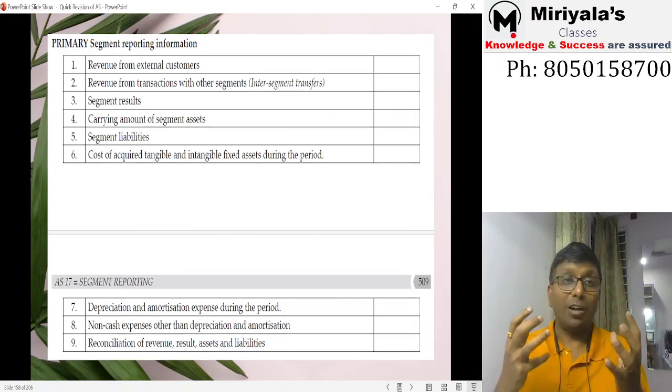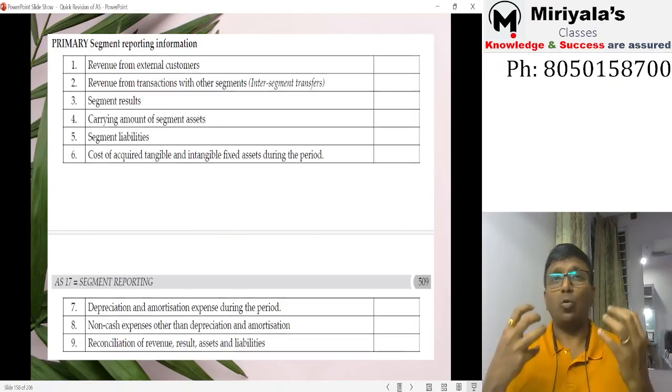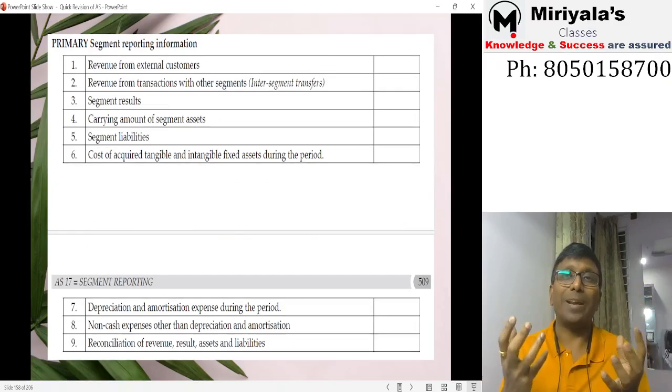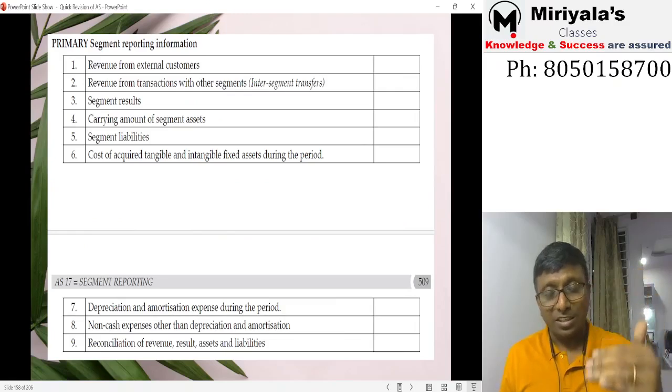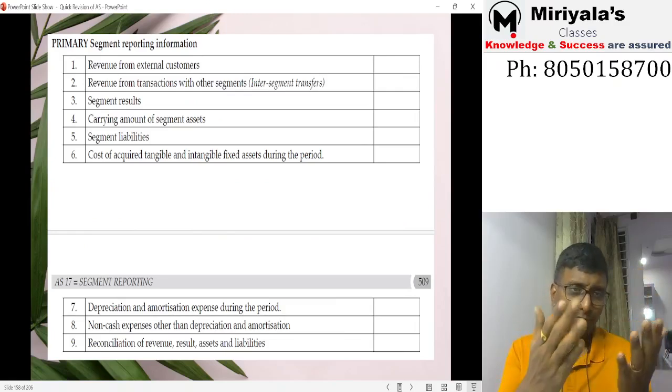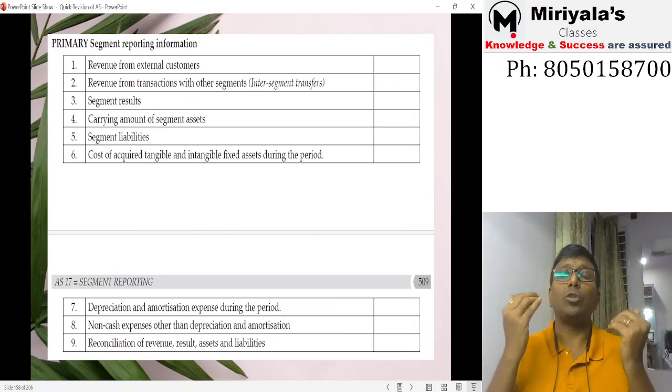How do you take a call? Sometimes it will be professional judgment. Sometimes it is what management is thinking, what priority is given by the management. Are they taking decisions based on the business segments, or based on the geographical segments? They just need to look at it, and accordingly they can come to a conclusion. If it is a primary segment, these are the 7 points, elaborated it comes to 9 points where you need to give the disclosure.